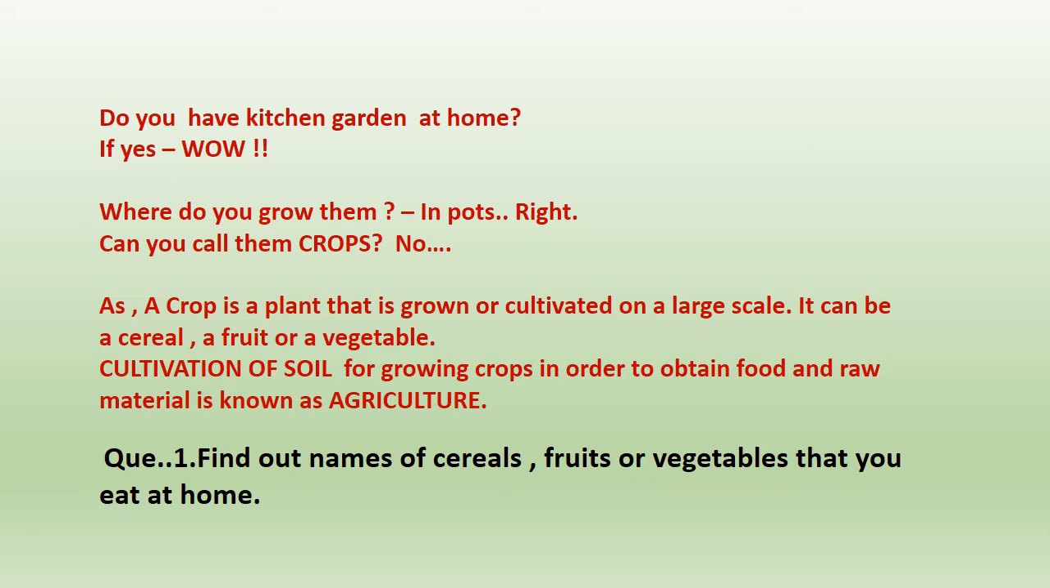Now, cultivation of soil. When you are cultivating the soil for growing crops on a large piece of land, because we want to obtain food and raw material, it is called agriculture. Okay, so a crop is a plant which is grown on a huge, large scale, and cultivation of soil for growing crops is called agriculture. So what you are doing at your home is not agriculture. Okay, that is more of a fun activity, but yes, it does add to our needs and to the environment. But what a farmer is doing on a large scale, that is called growing of crops and agriculture.